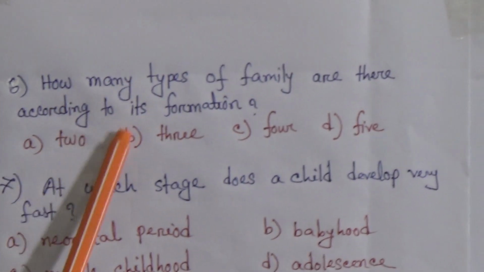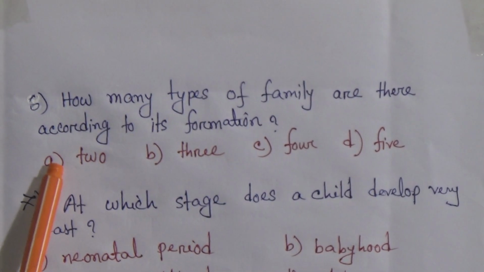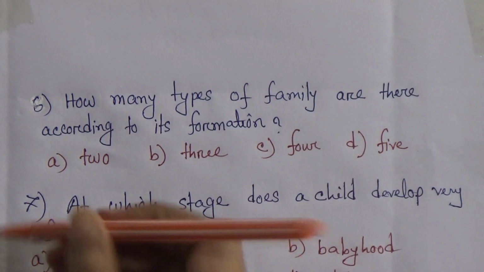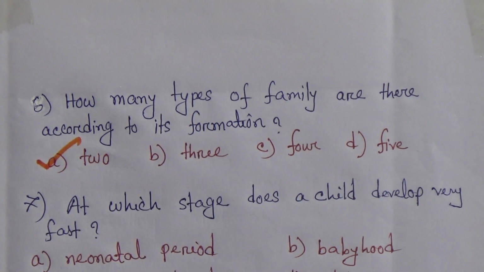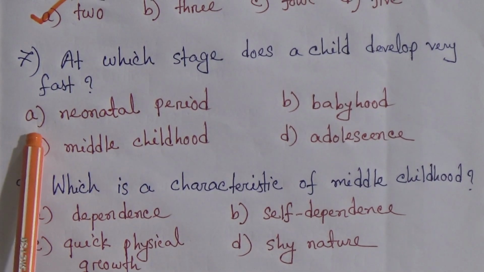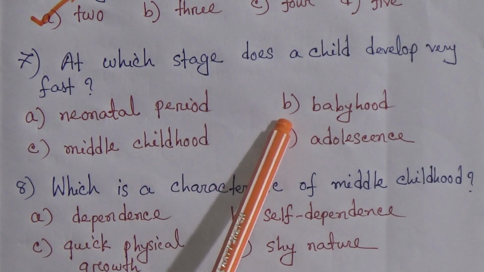Number 6. How many types of family are there according to its formation? A, 2. B, 3. C, 4. D, 5. So the correct answer is number A, 2. Number 7. At which stage does a child develop very first? Number A, neonatal period. Number B, babyhood.